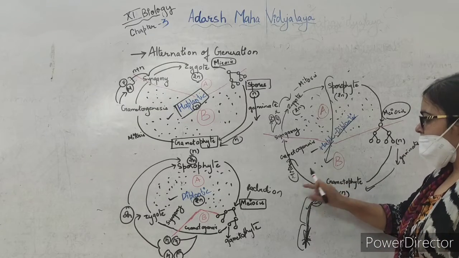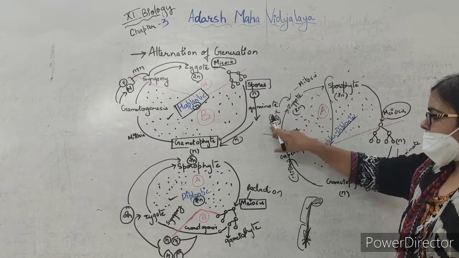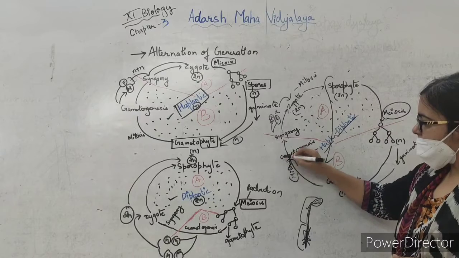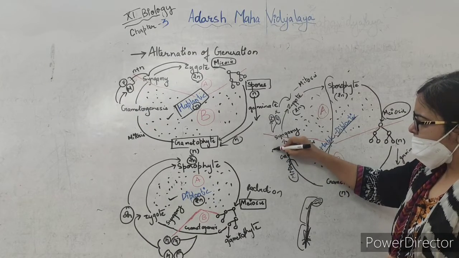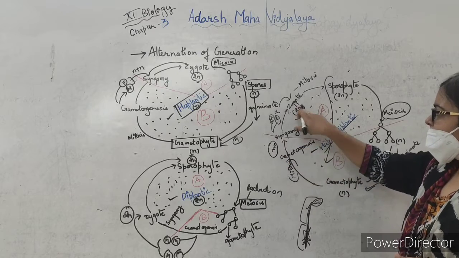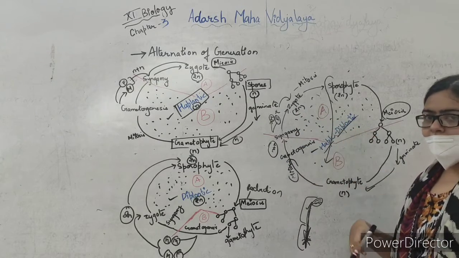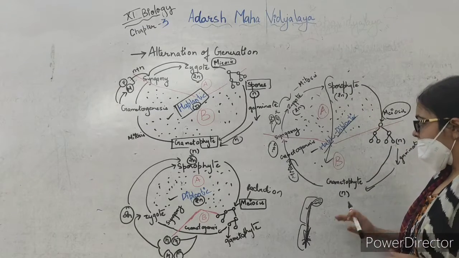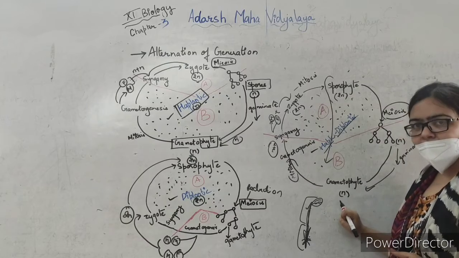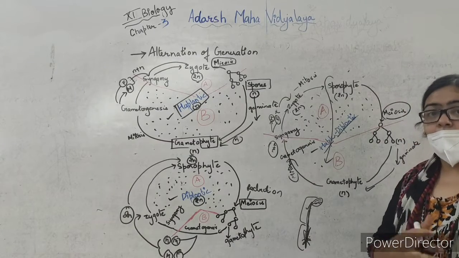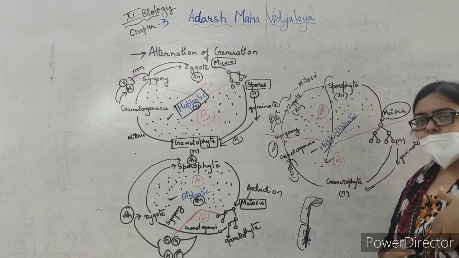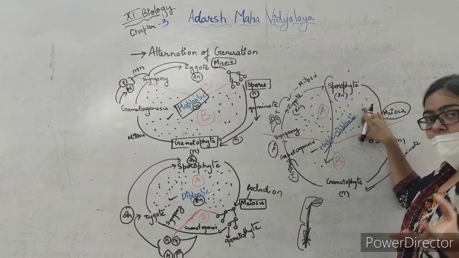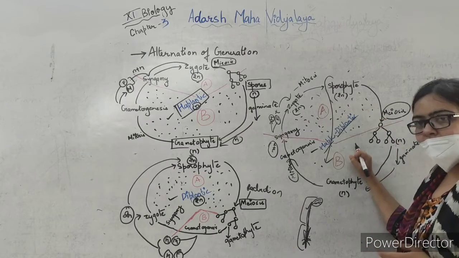The gametophyte will have haploid gametes. This will be gametogenesis, mitosis will be there, and there will be the production of this n plus n, the zygote will be formed, and that zygote will not undergo any meiosis and it will be directly converted into the sporophyte. So when we talk about bryophytes and pteridophytes, in bryophytes the main or dominant or photosynthetic plant body, which does all the nourishment, will be the gametophyte, and the sporophyte plant body will be formed, but it will be totally dependent on the gametophyte.